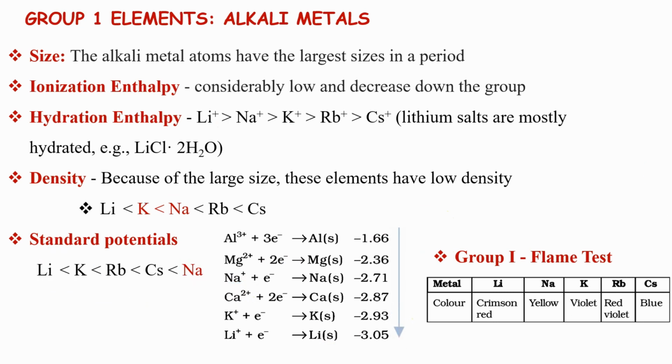Flame test is a memory based question. You want to remember crudely if possible. All these flame tests are extremely important in figuring out what metal you have in a given compound. Because all these compounds are soluble, we cannot precipitate using Ksp, we cannot do qualitative analysis. So flame test is the only way to differentiate group 1 elements. All these are the colors that you see in your fireworks.